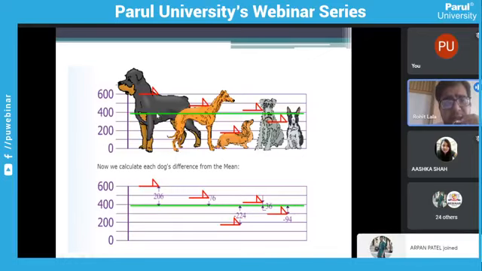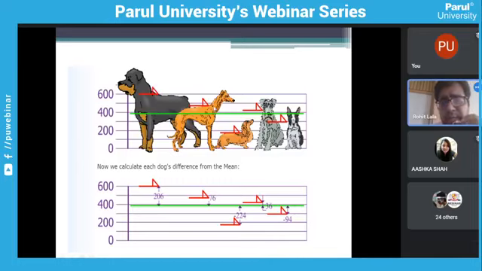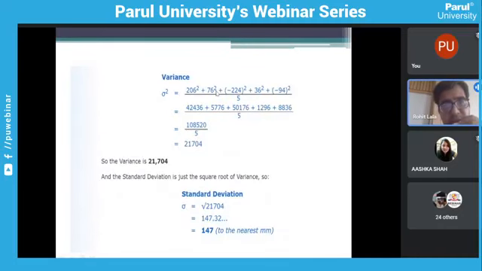Now see here, when I look at the plot, some dogs have height above the mean and some below the mean. So when I see the distance from the mean, some have a positive distance, some have a negative distance. For that reason, to remove the negative signs, we need to square it, and then again I am considering the average. That's why we are doing variance. The same thing I have done: 206 square plus 76 square plus minus 224 square and so on. I divided it, and I got an answer, and that is known as the variance.